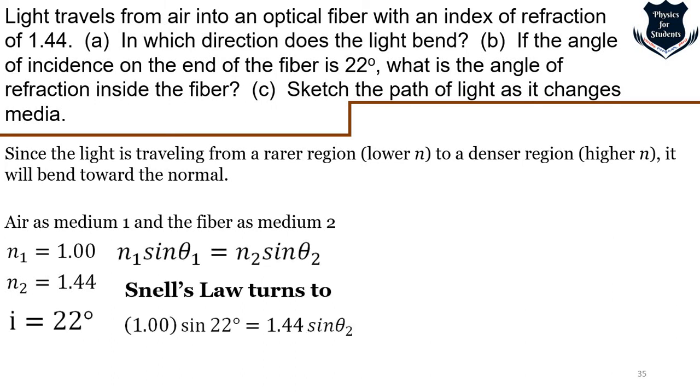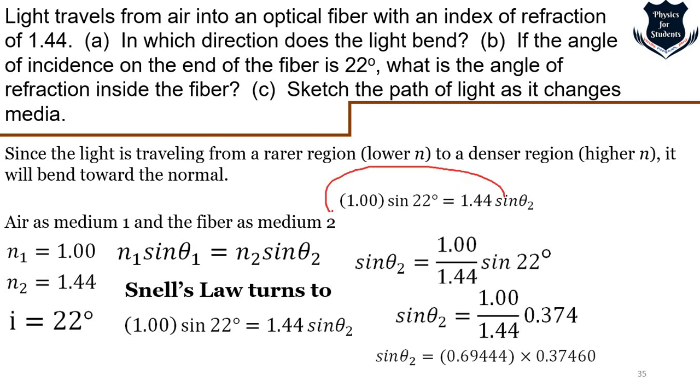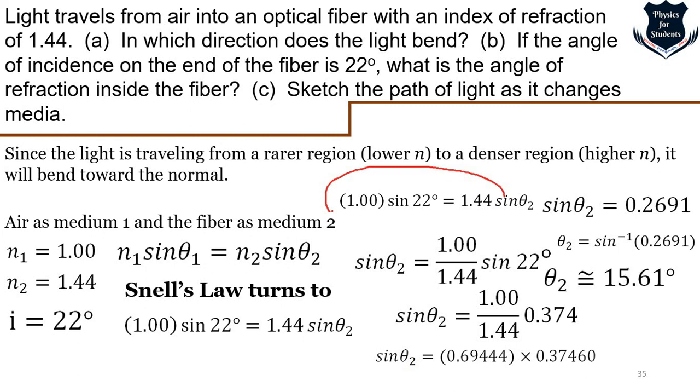Then we take Snell's law. N1 is 1, sine theta is sine 22, which is given on top, right? Then I put in 1.44, and I want to calculate sine theta 2, which is the angle of refraction. So I put this on the opposite side, and I get sine theta 2 as this, and from there I calculate and take the inverse, and I get theta 2.